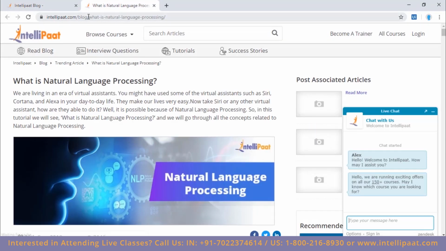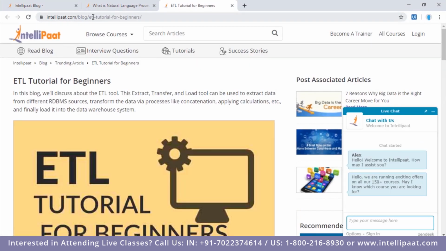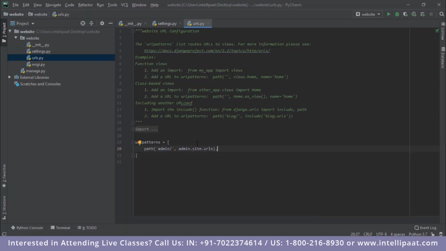Right, so over here, this is the next URL. What is natural language processing? Now similarly, let me open this tab over here. The URL which you see is ETL tutorial for beginners. These are just URLs which are given inside this list. So this is why the urls.py file is used: to give the list of all of the URLs of your resources.